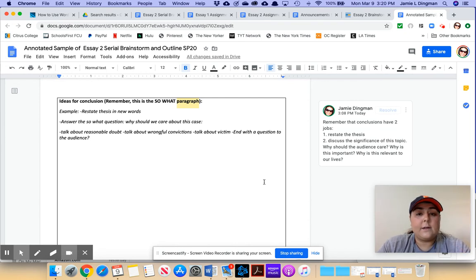And then there's the second part, and this is the key to making a really strong closing to your essay, is you have to discuss the significance of this topic. It's the so what paragraph. So what? Why does it matter? Why should we care? Why is this topic relevant? Right? And you'll see what this person wrote here.